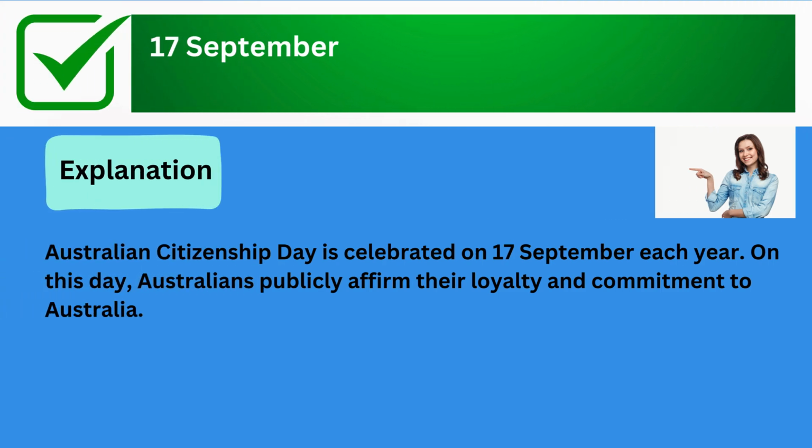The correct answer is 17 September. Explanation: Australian Citizenship Day is celebrated on 17 September each year. On this day, Australians publicly affirm their loyalty and commitment to Australia.